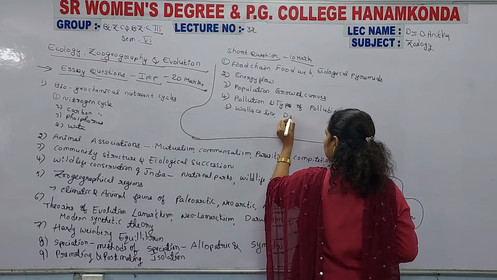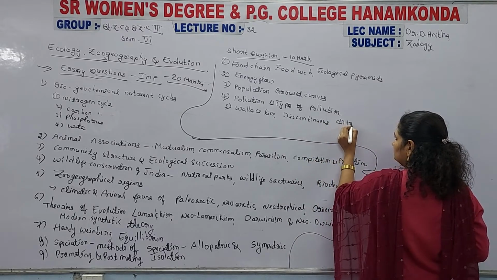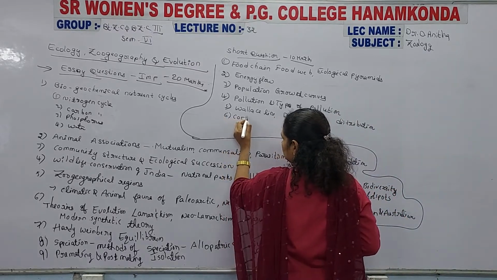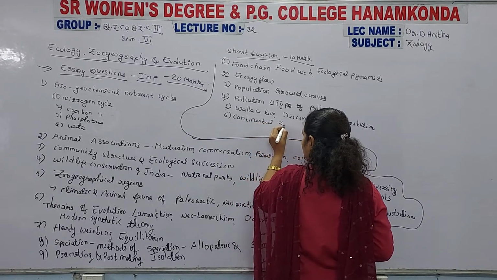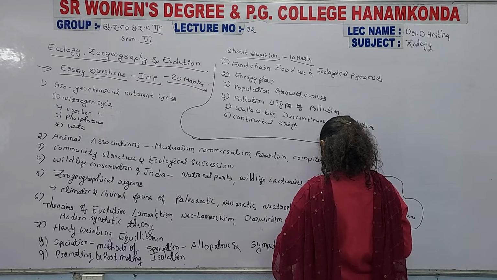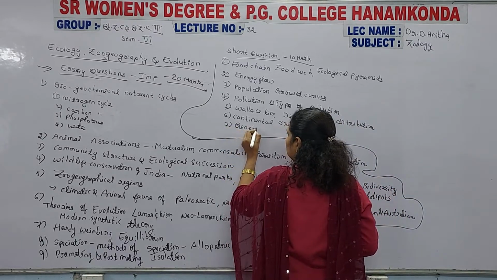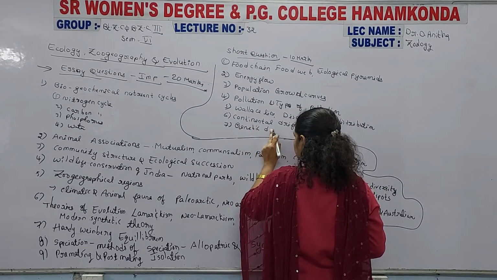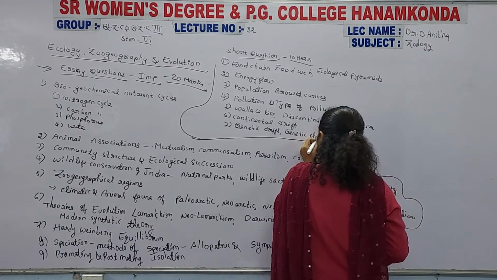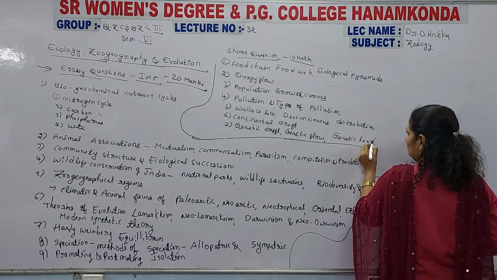Wallace line, discontinuous distribution, continental drift, and the genetic drift, gene flow, genetic load.